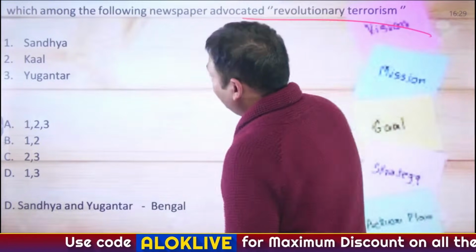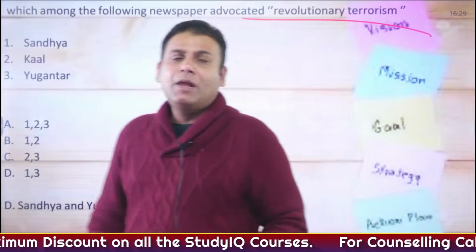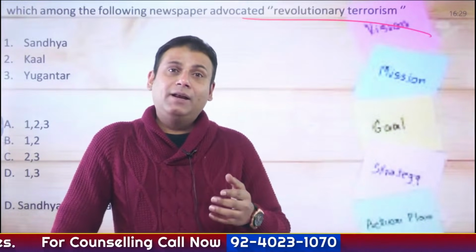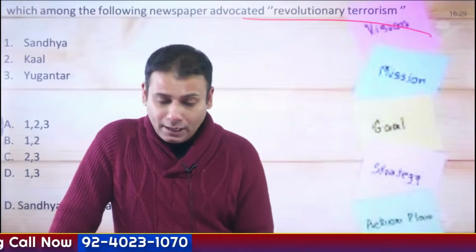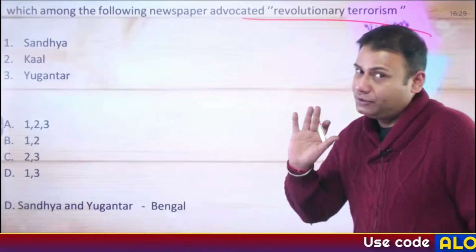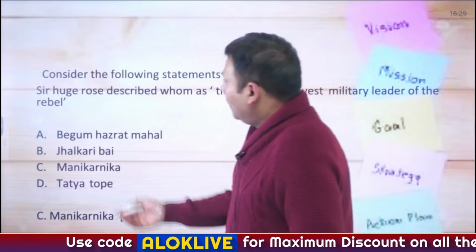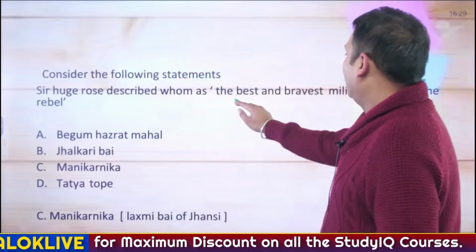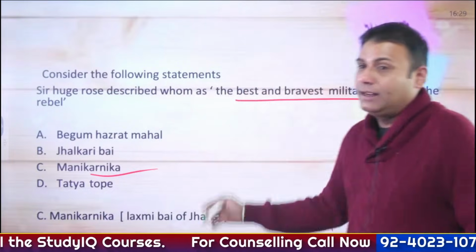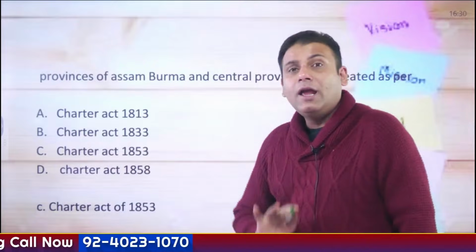Newspapers, revolutionary terrorism. Newspapers are very important. So Young India, New India, Indian Opinion, Voice of India, Rast Goftar, then specifically Samvad Kaumudi, Miratul Akbar, Leader. All these newspapers are factual in nature, but you have to study them. Following statements: who described her as the best and the bravest of all? It was about Manikarnika Ji, that is Rani Lakshmi Bai, Captain Hugh Rose's statement. So statement-based questions.